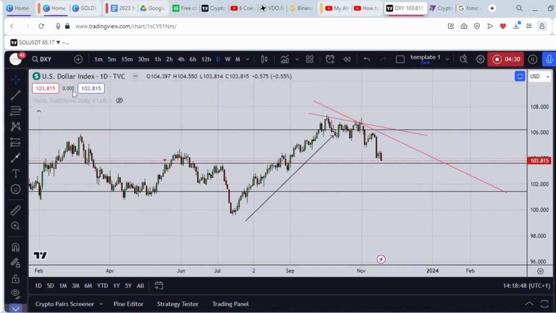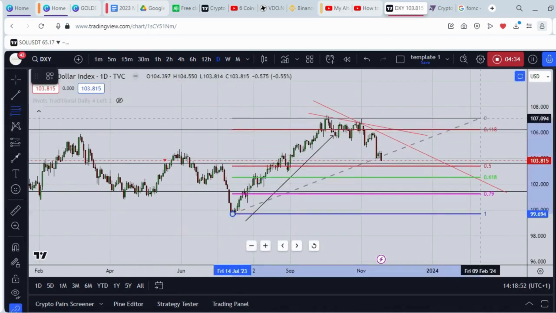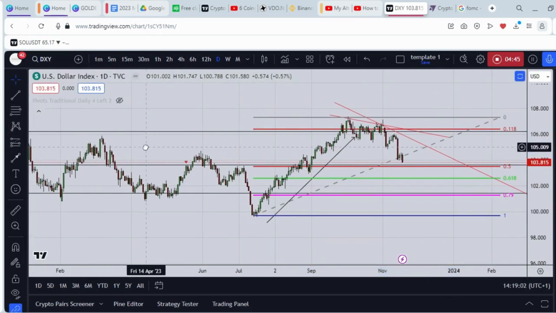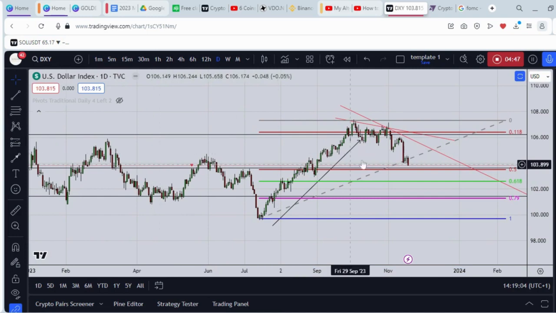If we apply our Fibonacci retracement level from this swing low to this swing high, you realize that our 0.5, 0.618 is always a good area to buy. But we are using this as a guide for our dollar index. So now we know that we will likely test the support zone around this zone or around this zone.